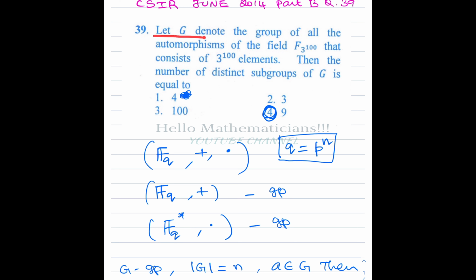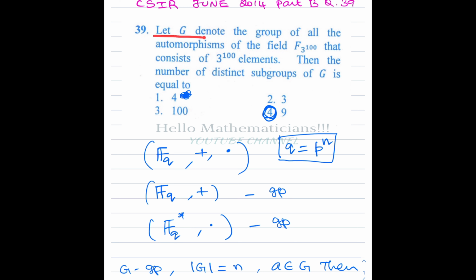Then for any such number P power m, you can always find a field of order P power m. That is what we denote by F Q. And in this order P power m, there is only one field, meaning that any two finite fields of the same order are isomorphic.